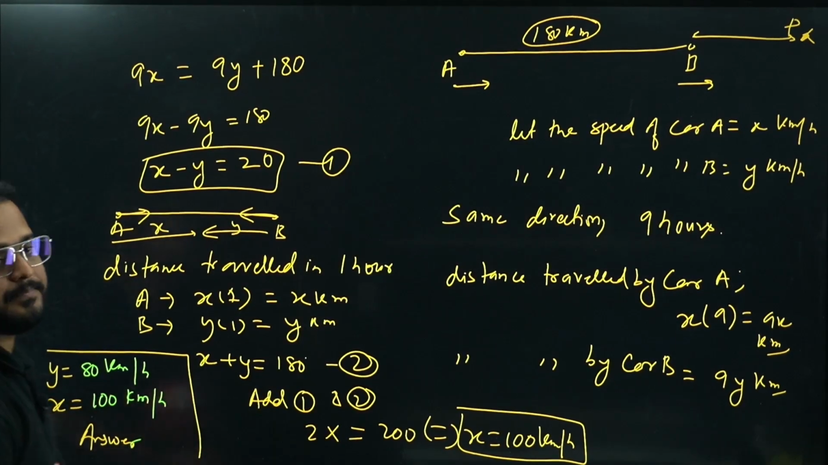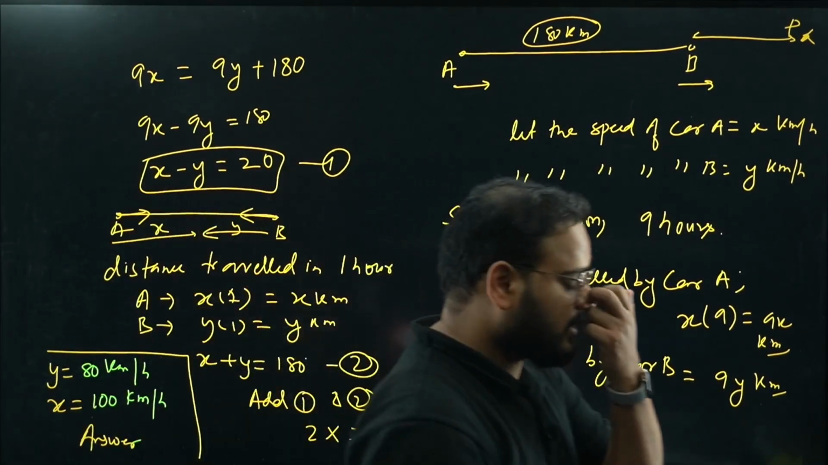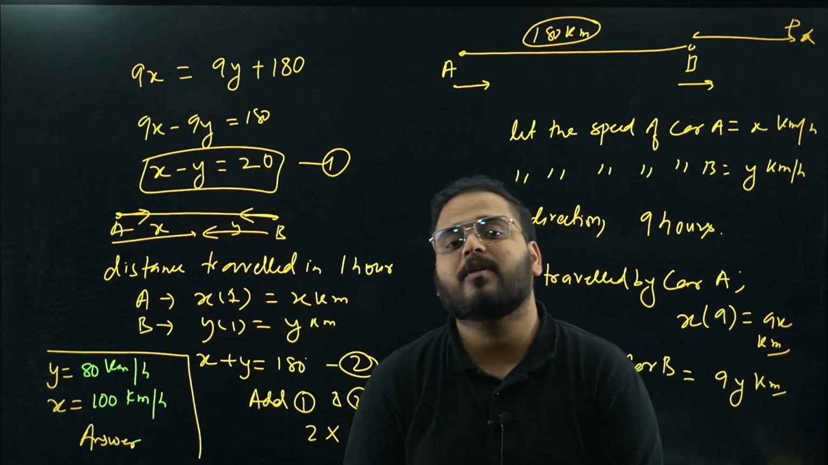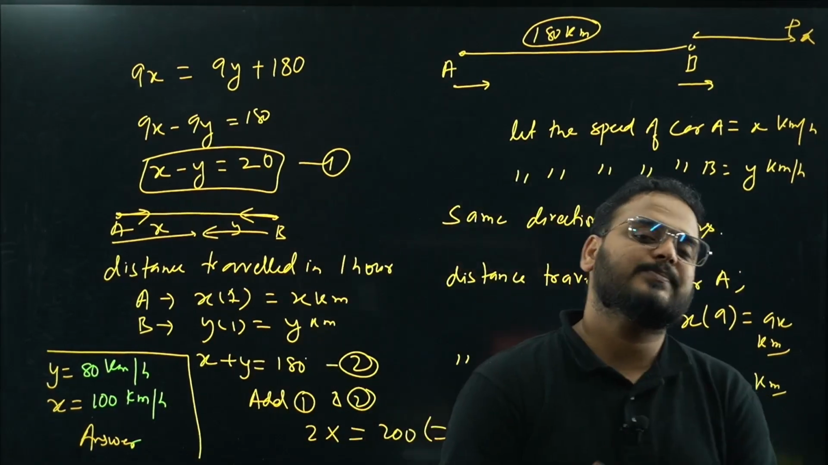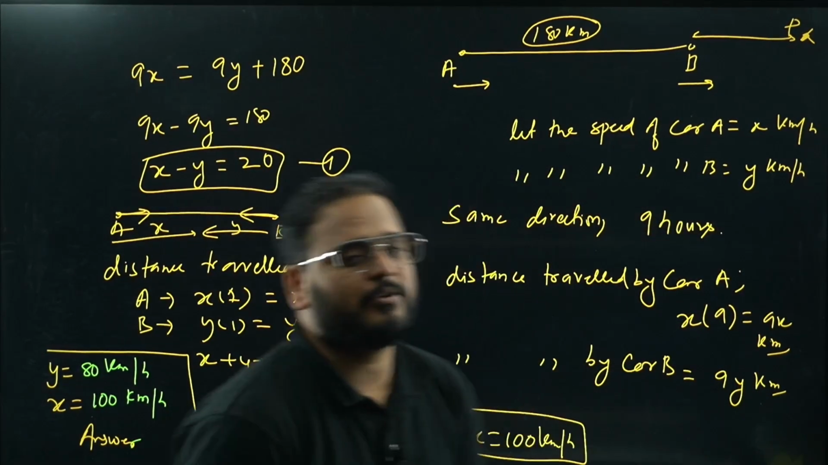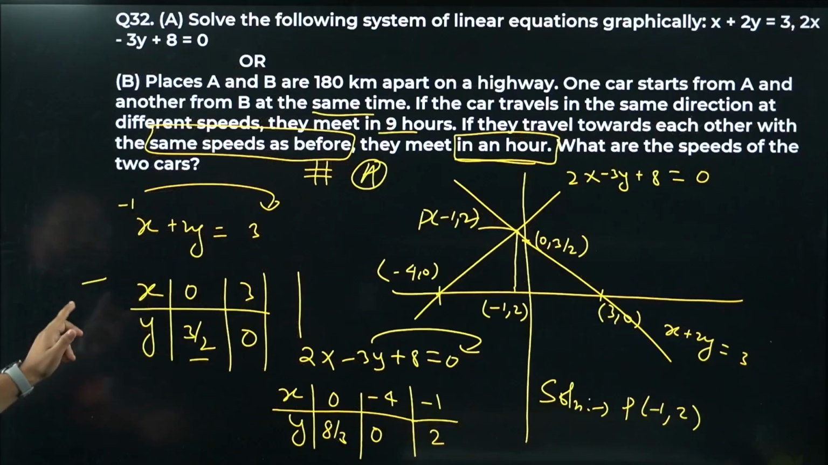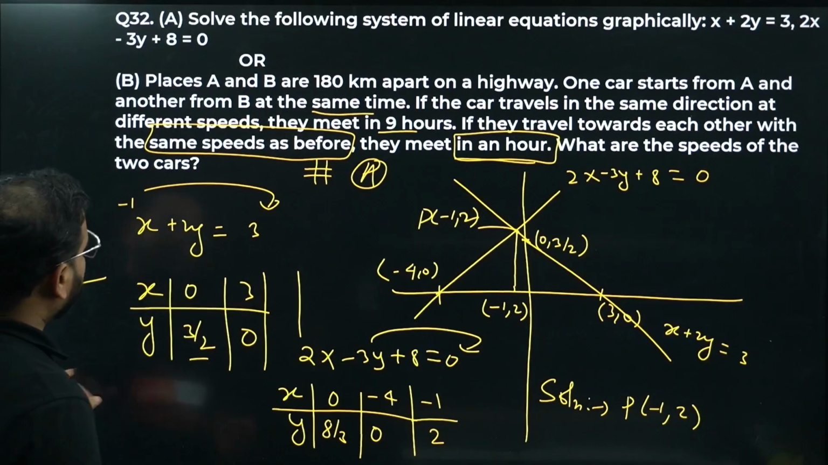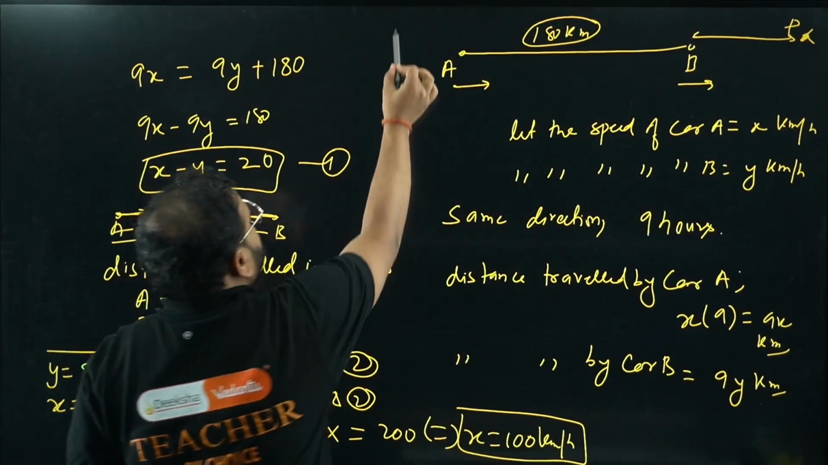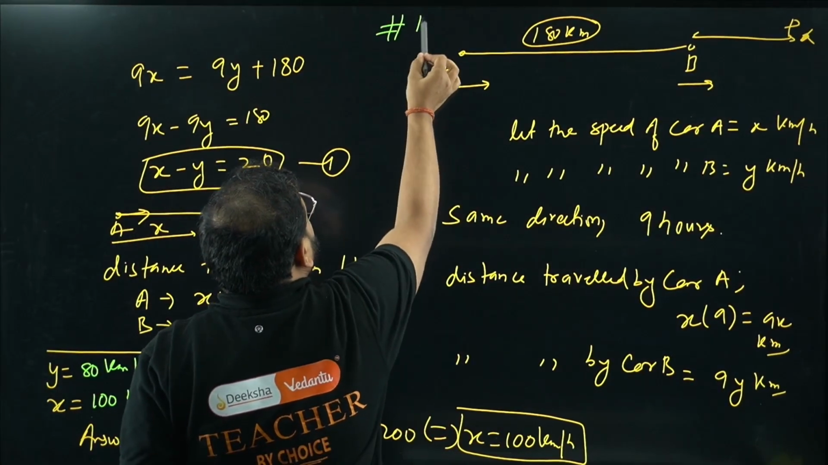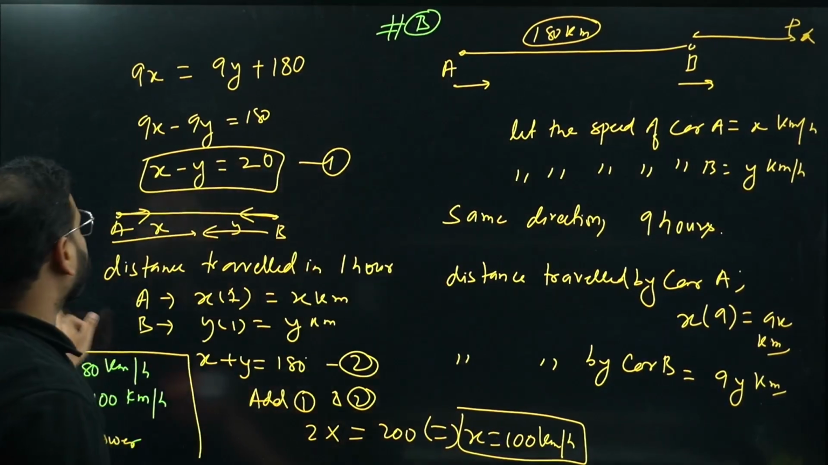Okay, chaliye. The faster car is traveling at a speed of 100 km per hour. The slower car is traveling at a speed of 80 km per hour. Please have a look. Okay, this is clear. Okay, 32 part B. This is part of part B. Okay, this is the part B's answer. This was the part A answer.